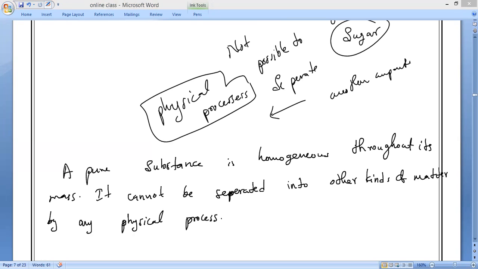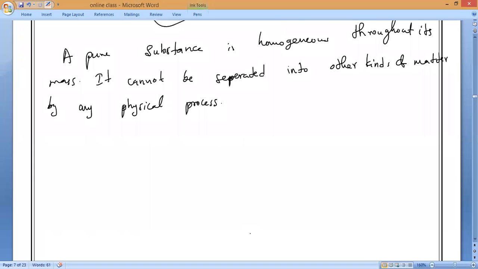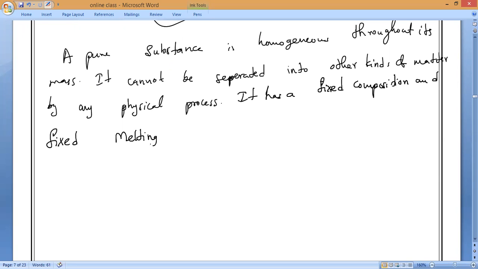It has a fixed composition as well as a fixed melting point